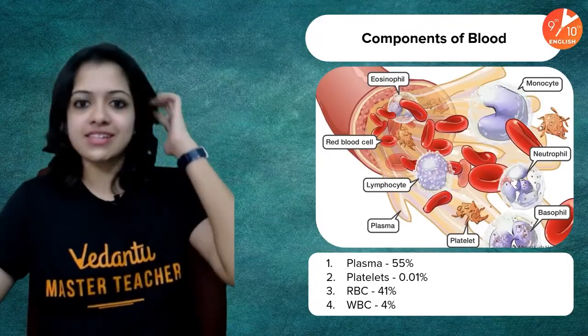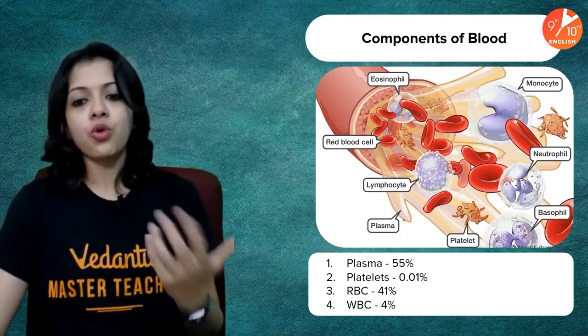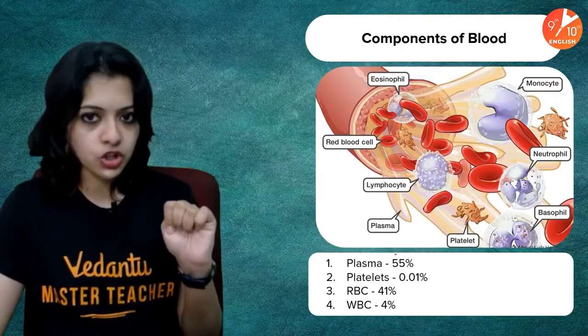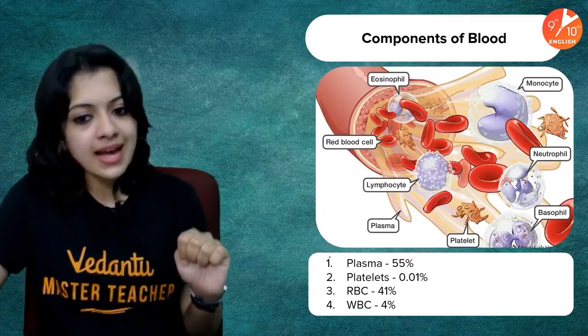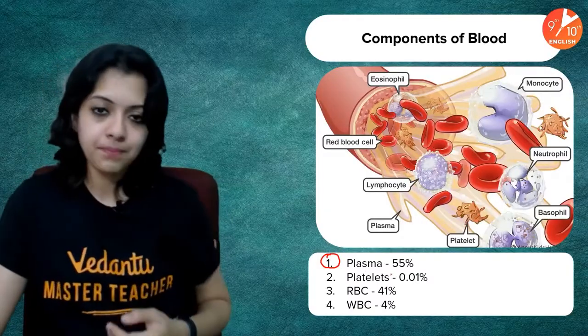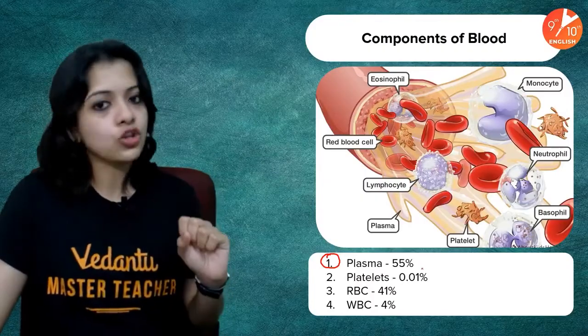Yes, components of blood. I told you blood is going to be a VIP for today. What are going to be the components of blood? Of course, it's made up of 4 major components. Plasma is the fluid part of the blood. It makes up about 55% of everything in your blood.